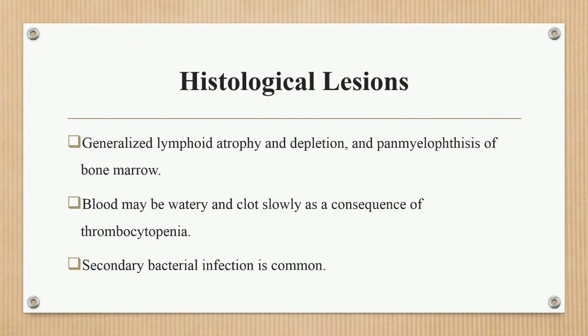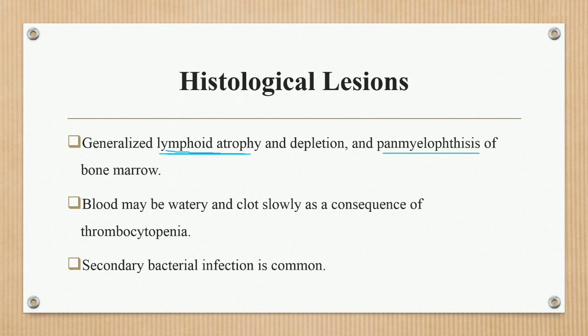Then the histological lesions. In histological lesions, we include generalized lymphoid atrophy and depletion. Generalized lymphoid atrophy means atrophy and depletion of the lymphoid organs, and panmyelophthisis of the bone marrow, that is the wasting or degradation of the blood forming elements of the bone marrow.